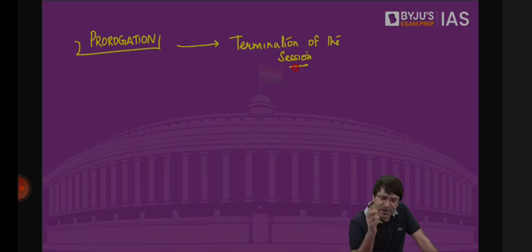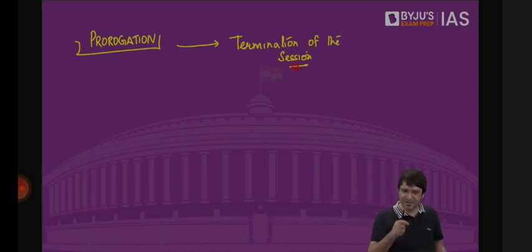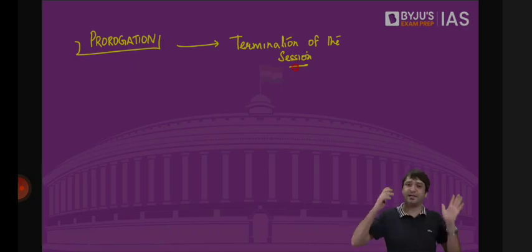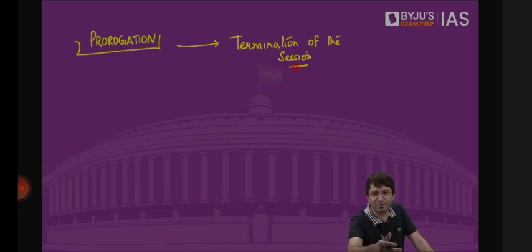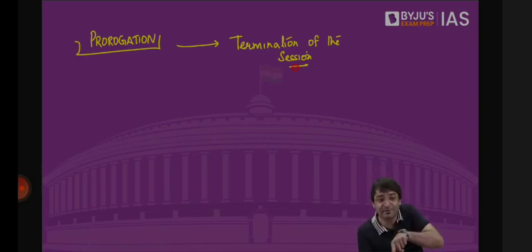And you would know at the state level there is a conflict between the chief minister and the governor. Particularly, and only when the chief minister is from an opposition political party and the governor is appointed by the ruling political party at the center. So there is no conflict between the chief minister of UP and the governor, because the party in power at the center has appointed a governor and the same party is in power at the state. We don't have a problem in Uttarakhand. We don't have a problem in Madhya Pradesh. We had a problem in Madhya Pradesh when Kamal Nath was the chief minister. We had a problem in UP when Akhilesh Yadav was the chief minister.